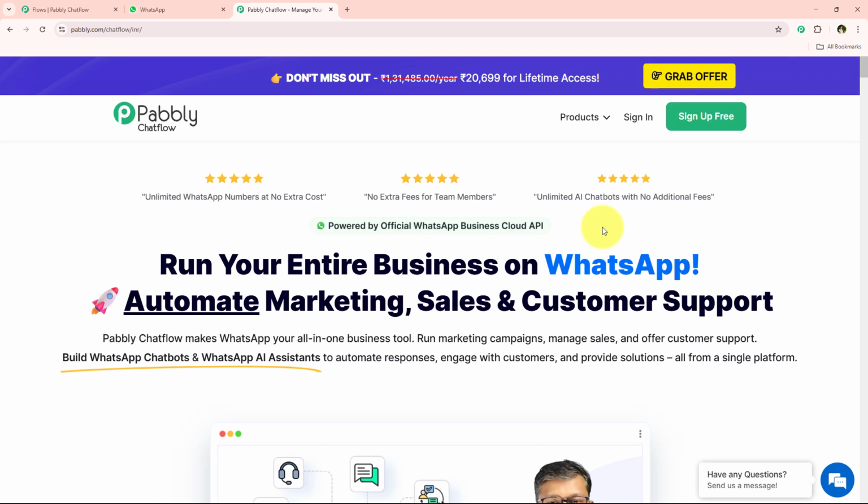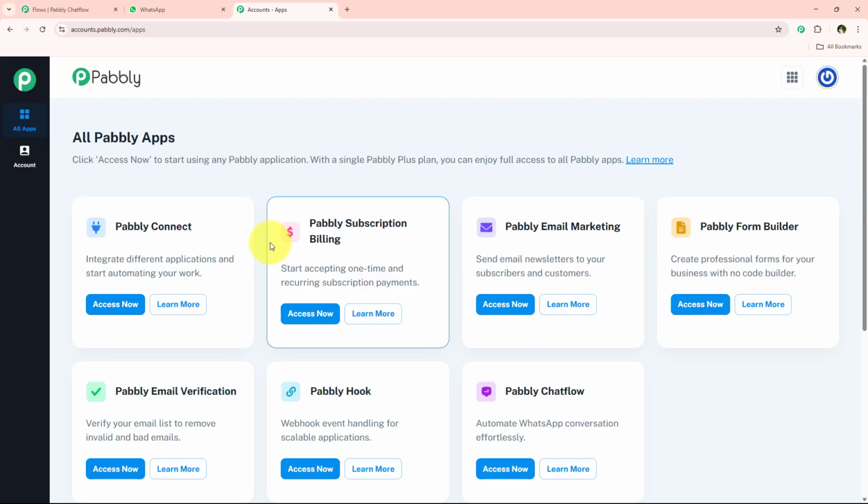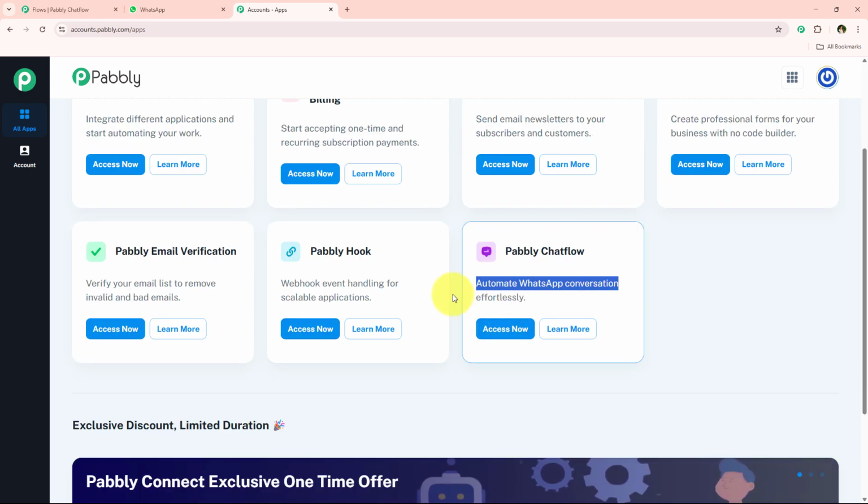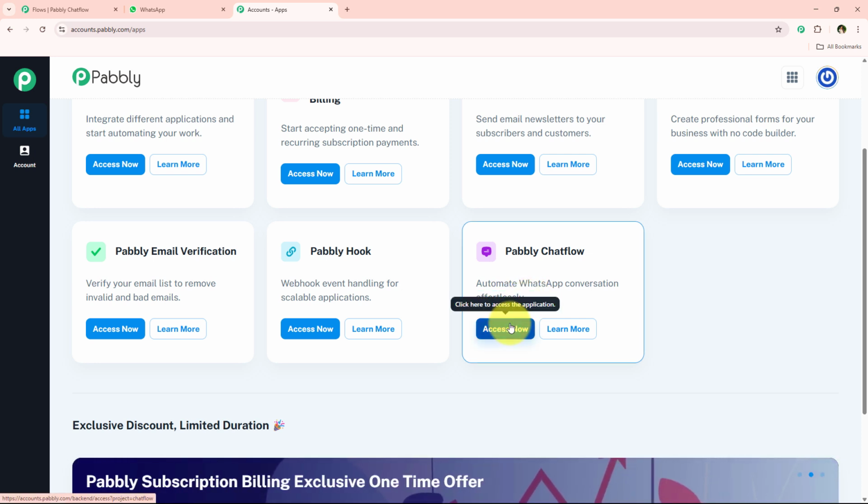But over here I am an existing user, so I'm simply going to click on this button which says sign in, and now it is opening all Pabbly apps, and over here you can see all the tools and applications offered by Pabbly. But in today's video we are just going to use Pabbly Chatflow because I want to automate WhatsApp conversations effortlessly. So I'm simply going to click on this access now right over here to access my Pabbly Chatflow account.